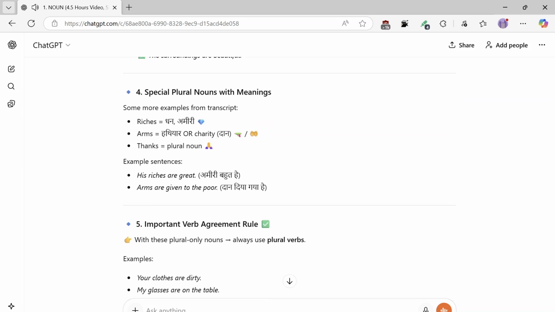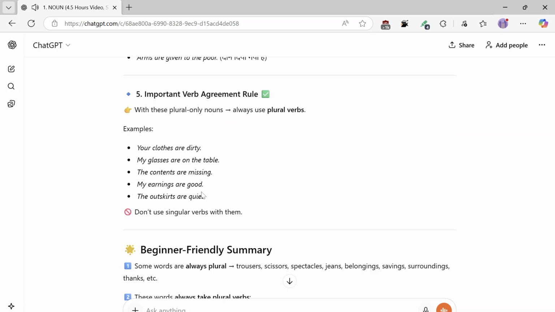4. Special plural nouns with meanings. Some more examples from the transcript: riches, meaning wealth; arms, meaning charity; thanks, a plural noun. Example sentences: his riches are great. Arms are given to the poor. 5. Important verb agreement rule. With these plural-only nouns, always use plural verbs. Examples: your clothes are dirty. My glasses are on the table. The contents are missing. My earnings are good. The outskirts are quiet. Don't use singular verbs with them.